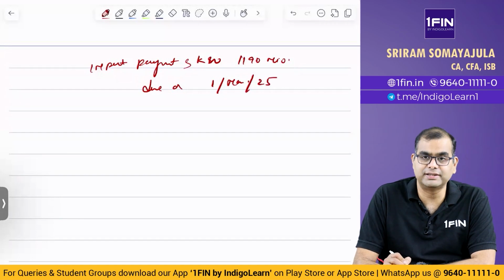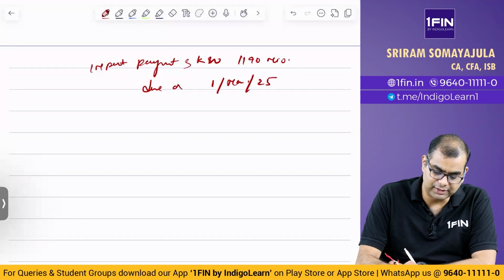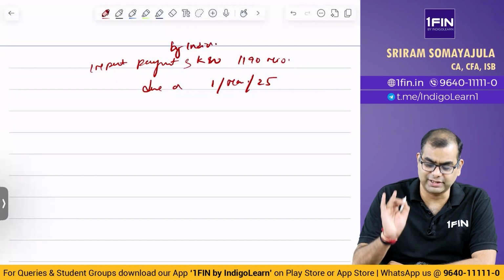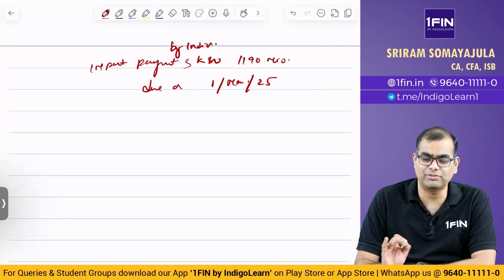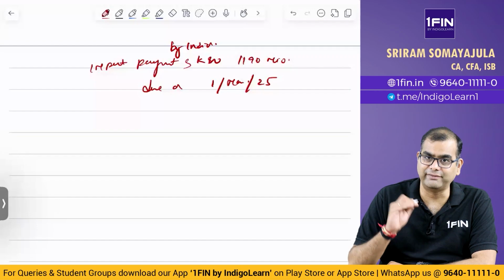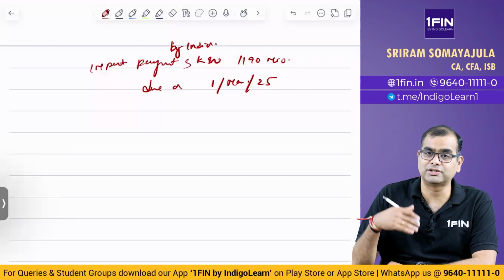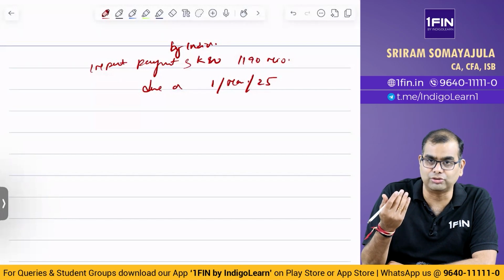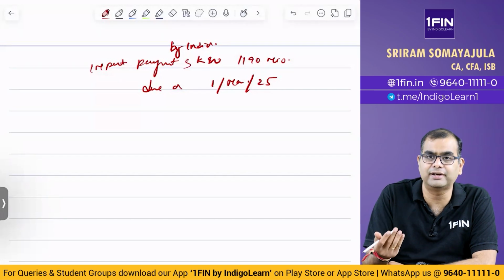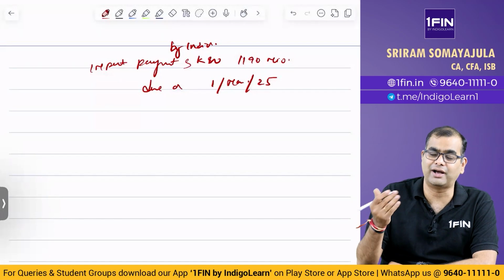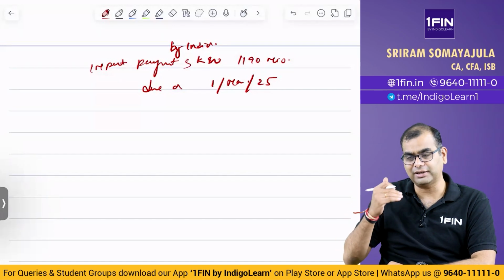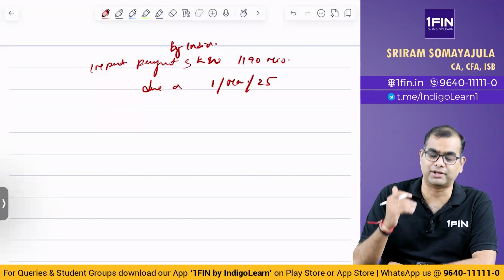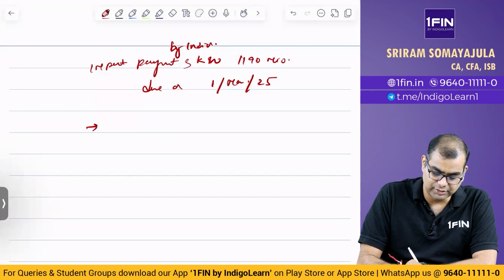Now if you look at this, it is an import payment by an Indian company, XYZ. You have to repay 1190 million won. You don't have won, you have to buy it, but the won is not traded in India. You can't get a won in India, but you can get it outside India. How will you get it outside India? First you buy dollars, then you sell the dollars and buy the won. So first action, buy dollar, and I'm looking at the no hedge case.